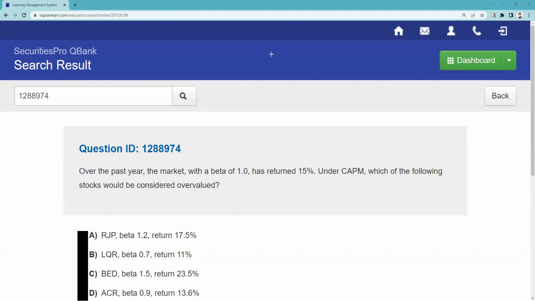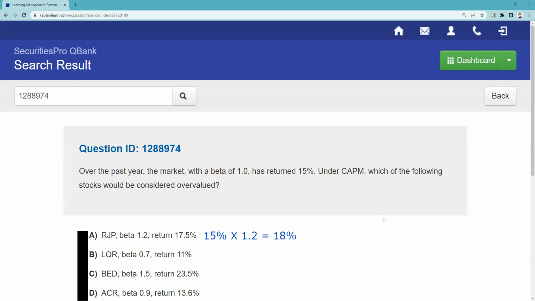So what we're going to do now is simply take each of these and say, okay, what would I expect or my required return be? So the required return here is 17.5 is what we got, and we were expecting 18. I took the 15%, which is the market return because they told me beta is 1, times it by the beta, and it gives me 18, and the return was 17.5. So not bueno. We're not getting compensated for the risk we're taking.